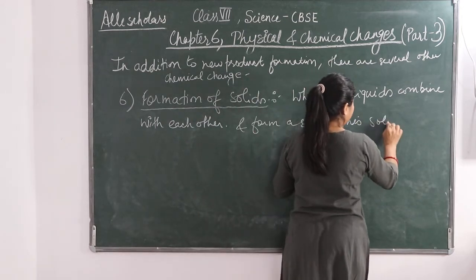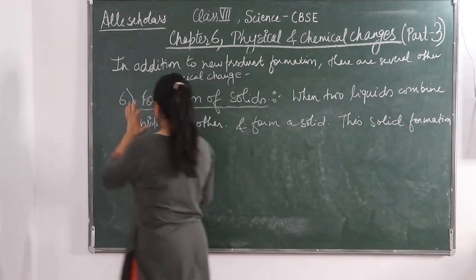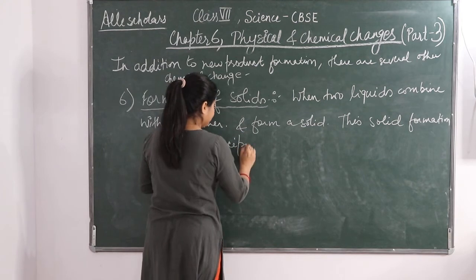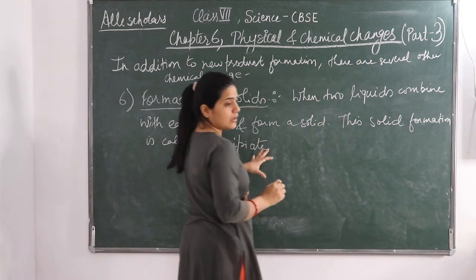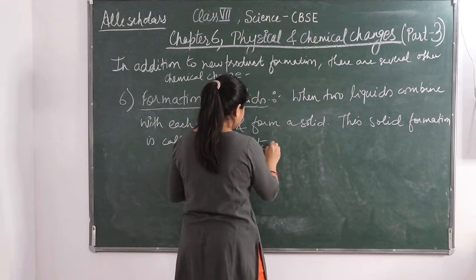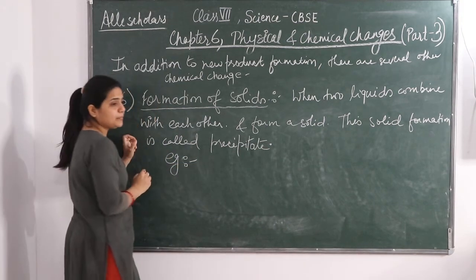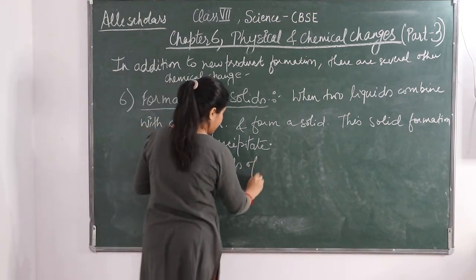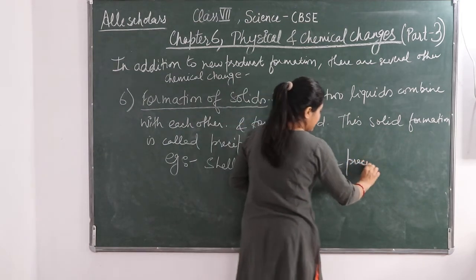This solid formation is called a precipitate. So this solid formation is basically a precipitate. Okay, and an example you can take is the shells of animals are precipitates.